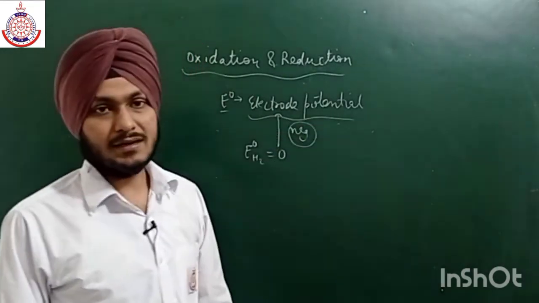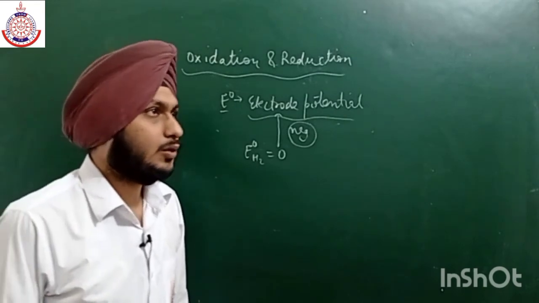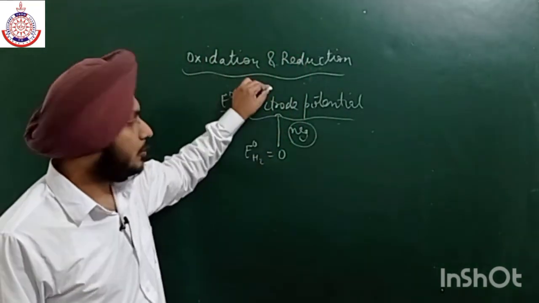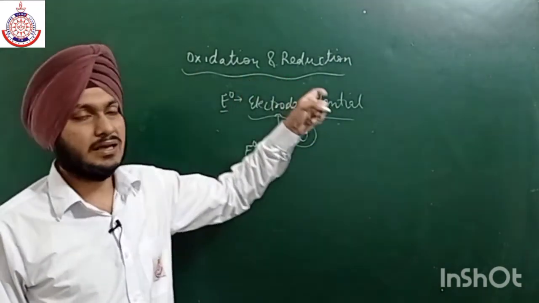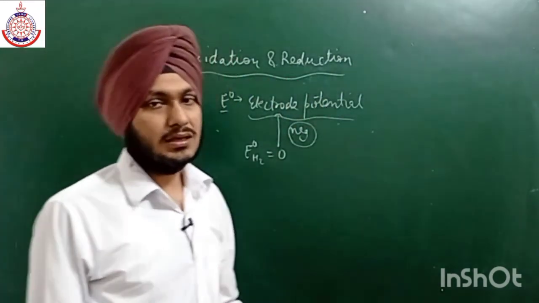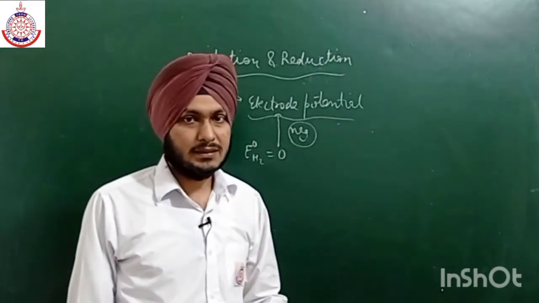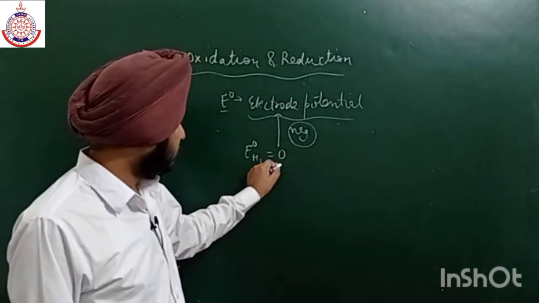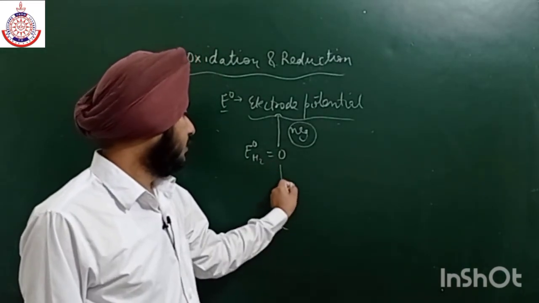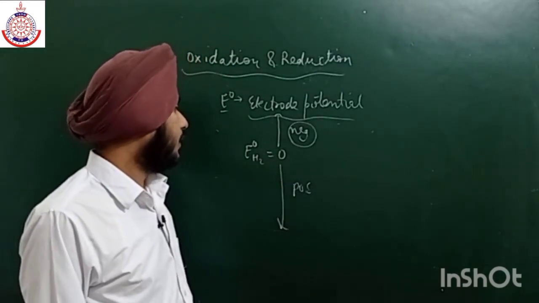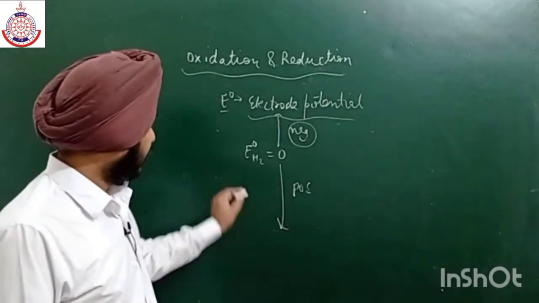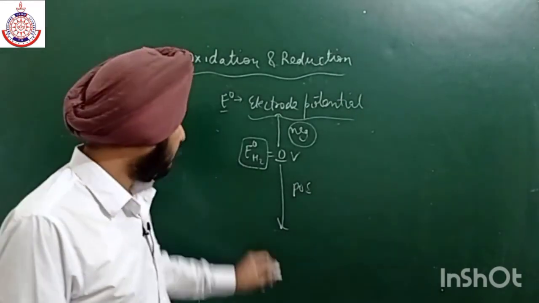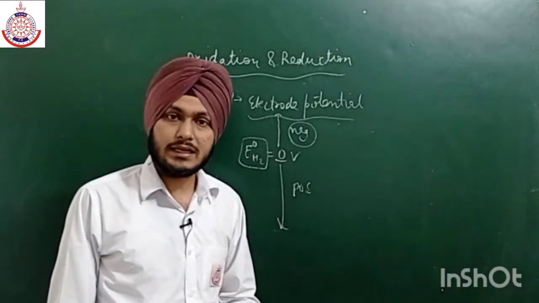So if they have negative electron potential, it means they don't have good tendency to get reduced. So then what will they do? They will oxidize. For example, if we take sodium, the electric potential of sodium is negative. It means it wants to get oxidized, not reduced. And the others whose reduction potential is positive, we have taken hydrogen as a standard with electric potential value of 0 volt. So those with positive values have a very good tendency to get reduced.